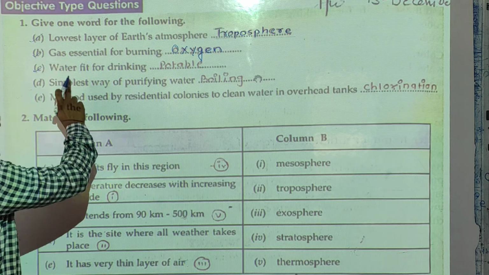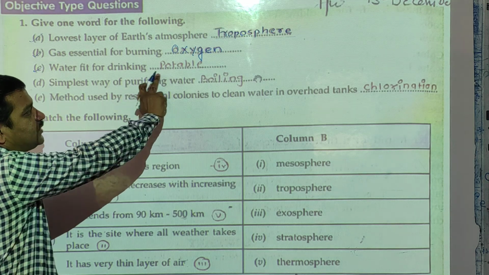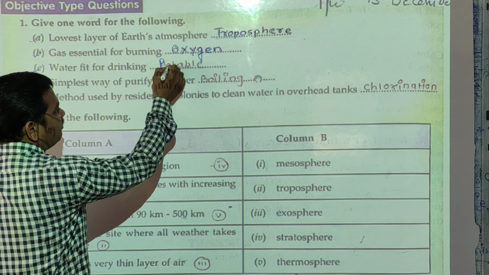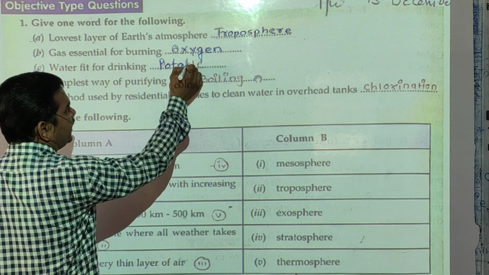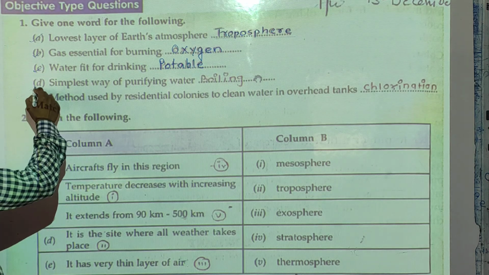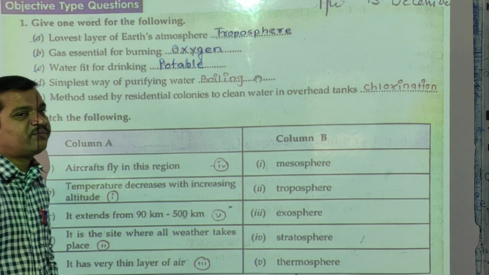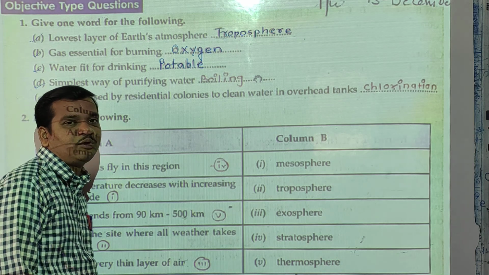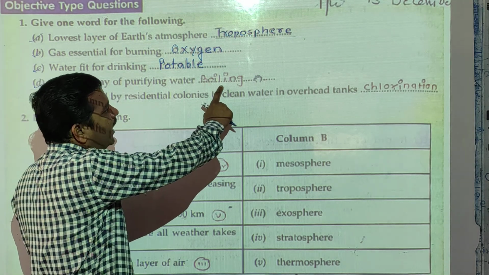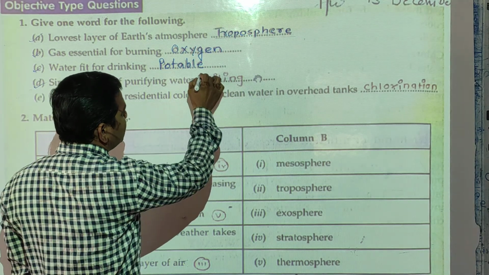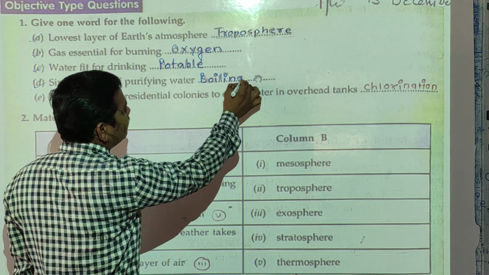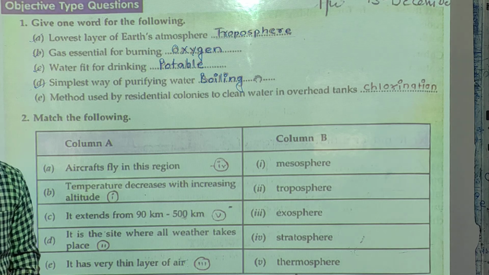Next, water fit for drinking. That is called potable water. Which water? Potable water. The next, simplest way of purifying water. At home, how can we purify water? By boiling. BOILING. Okay, so these are the answers.